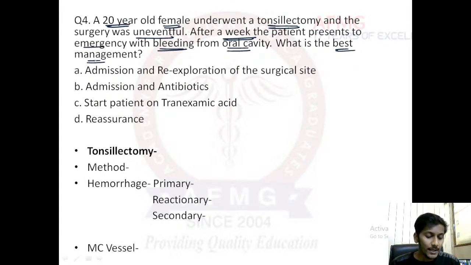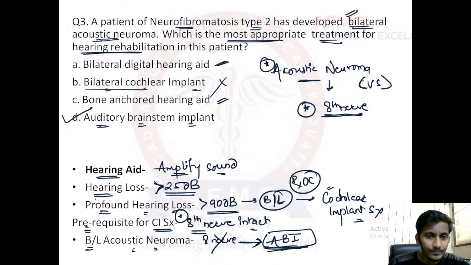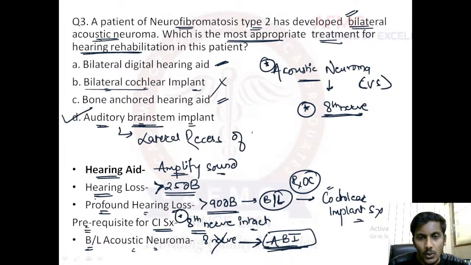No, Rosie. Please remember, not for option D, you will require the eighth nerve to be intact. In option D, you are actually inserting an implant directly near the brain stem. Please remember, it is usually implanted in the lateral recess of the fourth ventricle. It directly sends signals to the cortex. So auditory brainstem implant does not require the eighth nerve for its conduction because it is directly placed into the lateral recess of the fourth ventricle, and from there it can directly send the signals to the cortex.